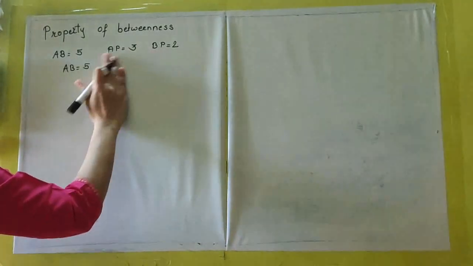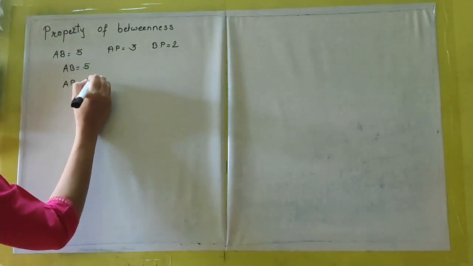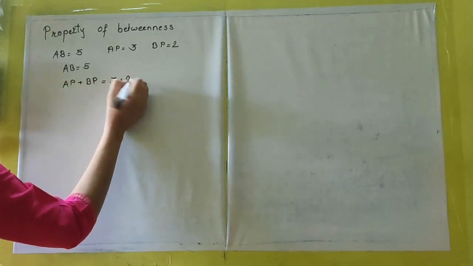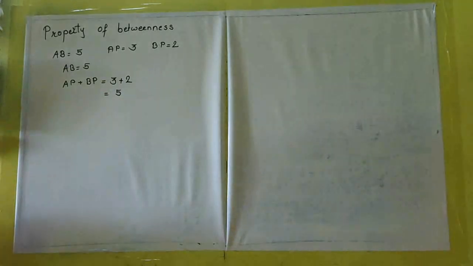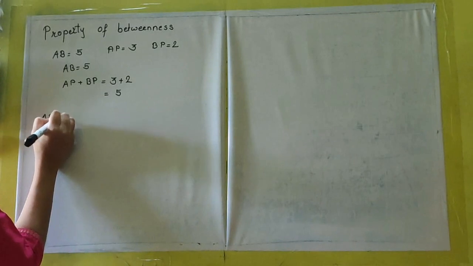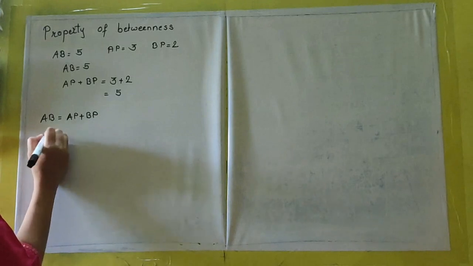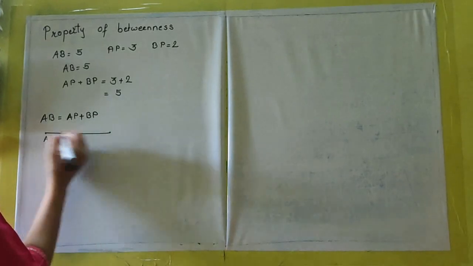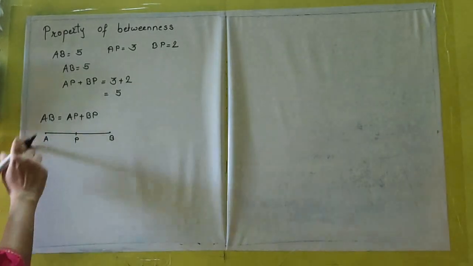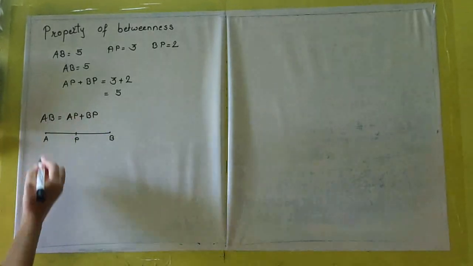Then I'll add the remaining two distances, that means AP and BP. So it becomes 3 plus 2, that is equal to 5. Now both are equal, correct? So I'll write that AB is equal to AP plus BP. If I show it diagrammatically, it looks like this: A, P, B. AB will be the end points, and this third point will be somewhere in between. Therefore,